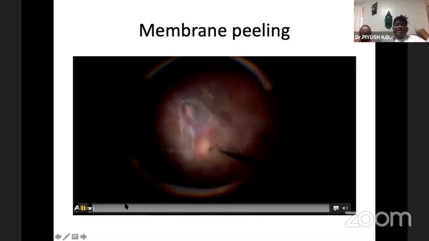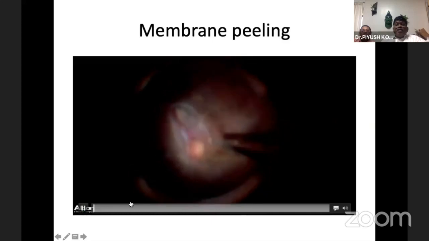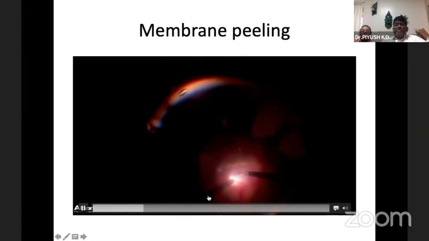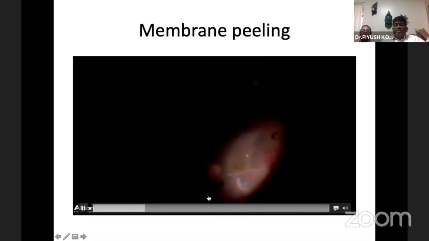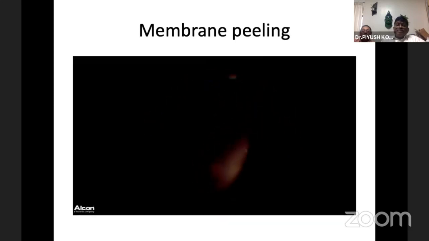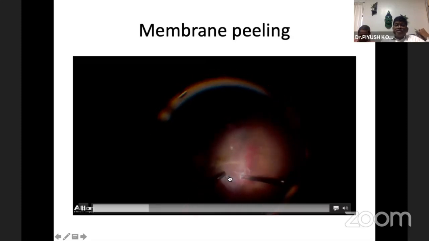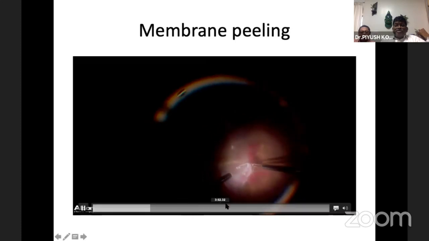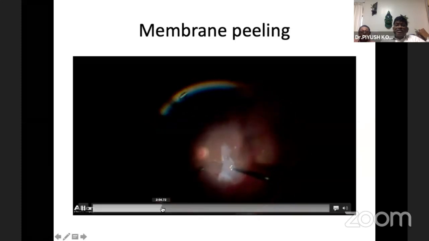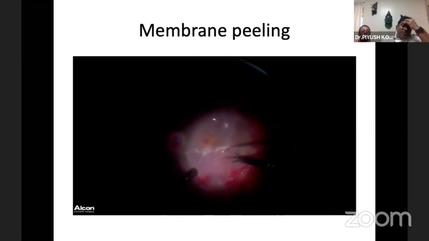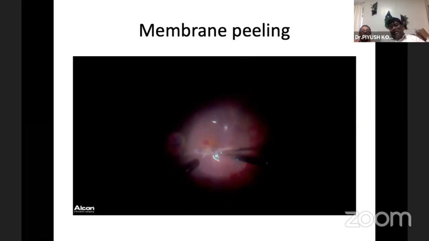And in other challenging situations, we do vitrectomy in diabetes. So doing a membranectomy, you can see, I usually use the light pipe as a second instrument in case I'm not going for a bimanual. The membrane is raised with the help of the forceps, and the light pipe is used as a second instrument to dissect, and the membrane peeling is done. Many people say that they don't use any forceps for picking this membrane, but usually we use it, because the eyes we operate are quite tougher ones.